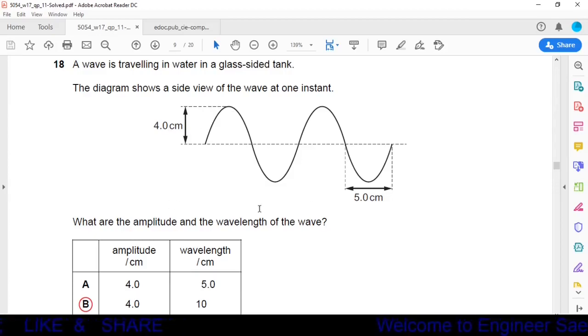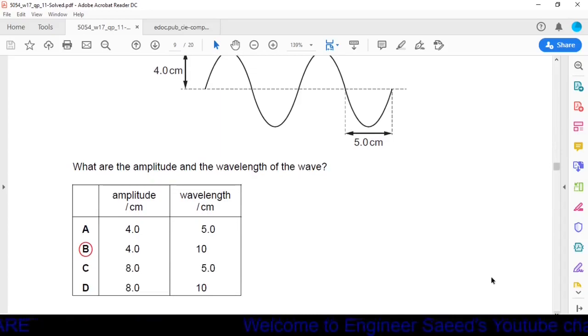What is wavelength? Wavelength is the distance between two crests or between two troughs, or one complete crest and one complete trough. Now here it is given that for one complete trough the distance is 5 centimeter. So the same distance will be for the crest. Total distance will be equal to 10 centimeter. So wavelength will be 10 centimeter and amplitude is 4 centimeter. And it is given in option B that amplitude is 4 centimeter, wavelength is 10 centimeter. So our option B is the correct one.